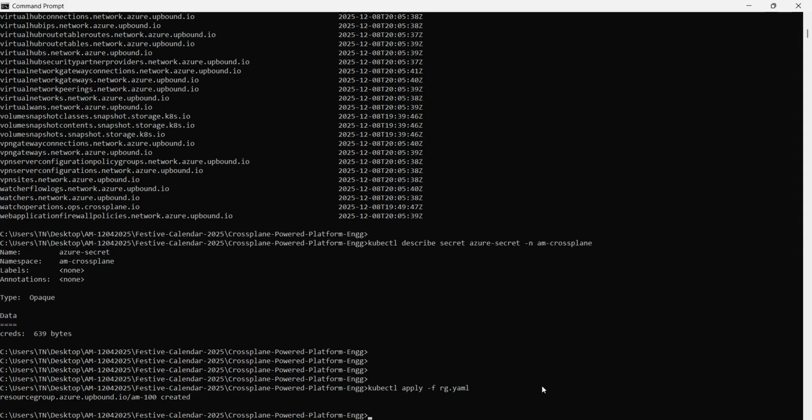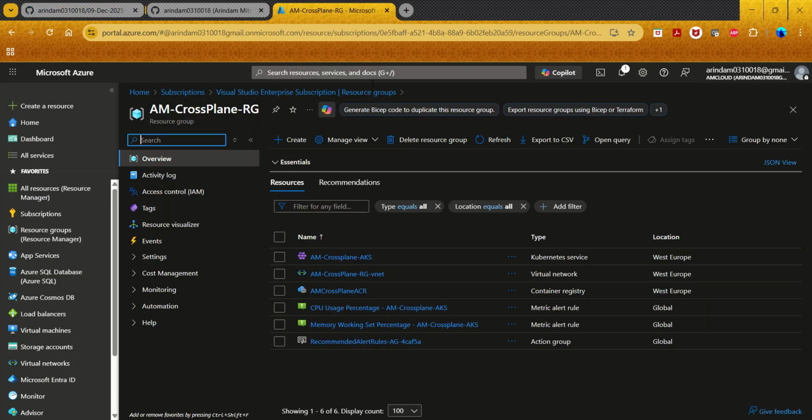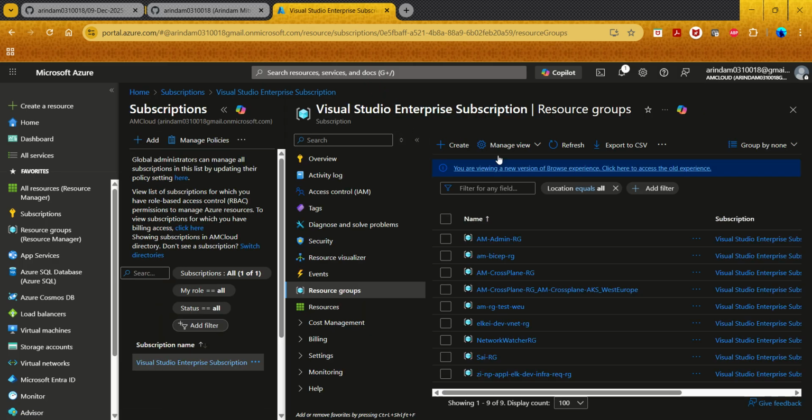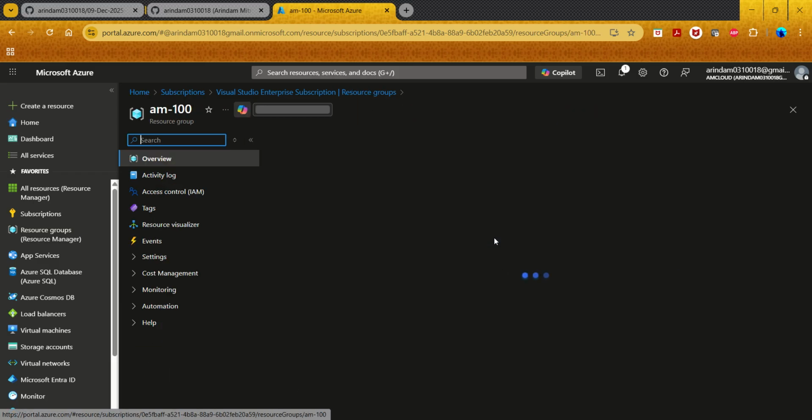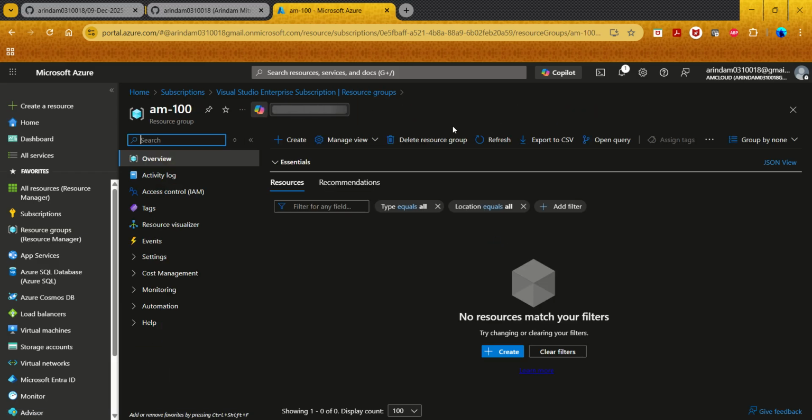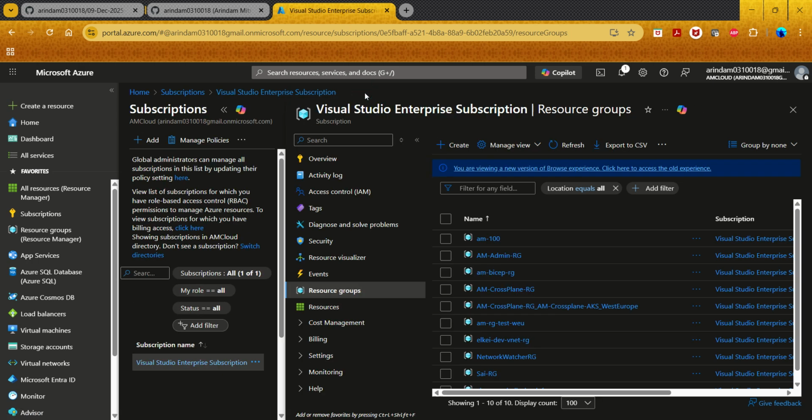It got applied, and if I go to the resource group, at the moment you don't see it here, but if I refresh it, again if I refresh it, you will see AM100, okay, so it's there. So this is how you are deploying it.